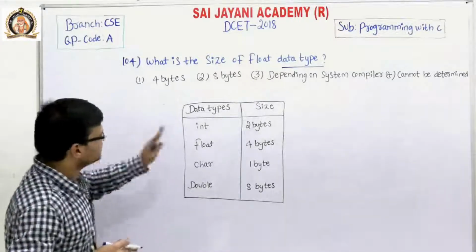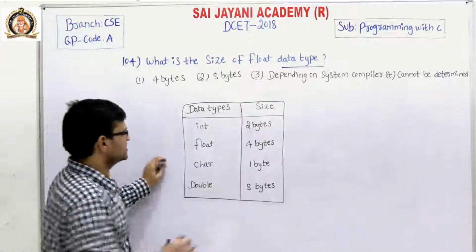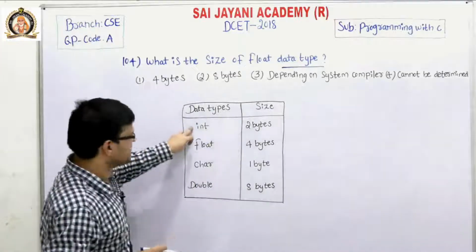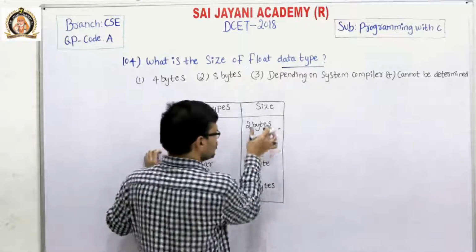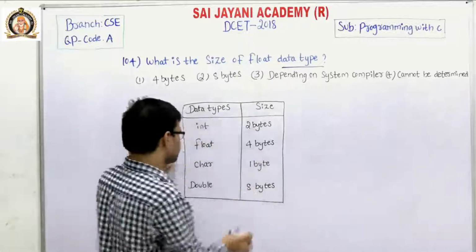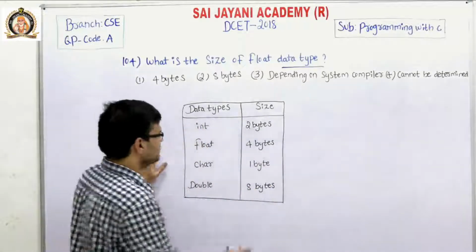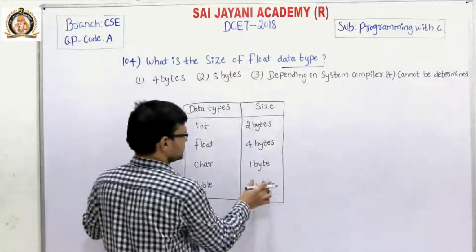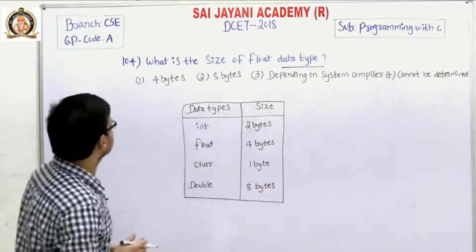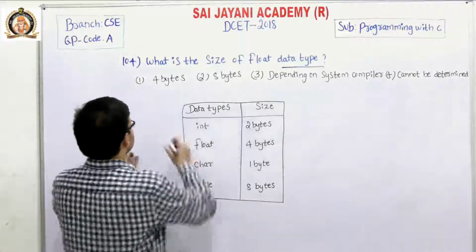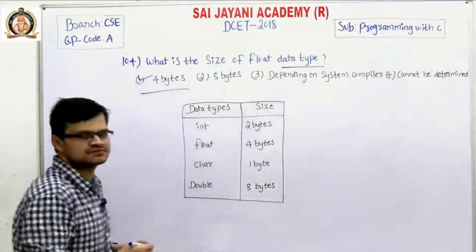We have mainly 4 data types, that is int, float, character and double. For integer data type, its size is 2 bytes. For float data type, its size is 4 bytes. For character data type, its size is 1 byte. For double data type, its size is 8 bytes. So from the options, for float data type, the first option is the right option.